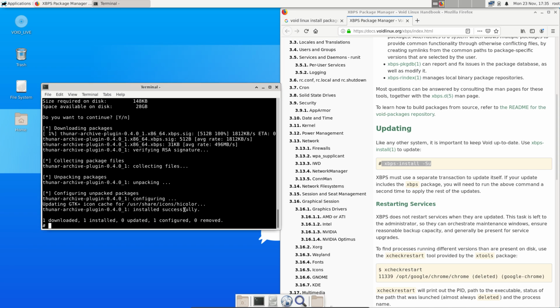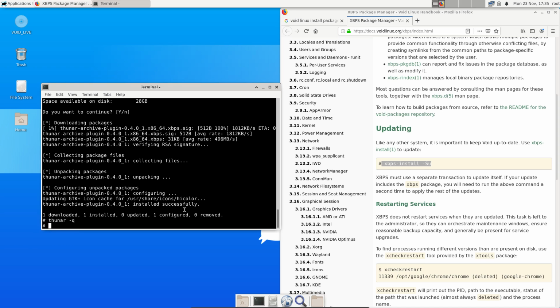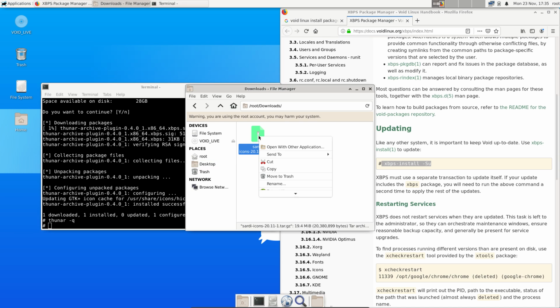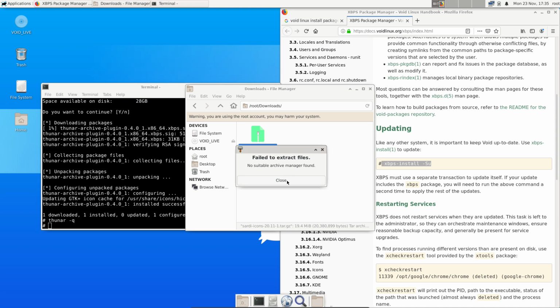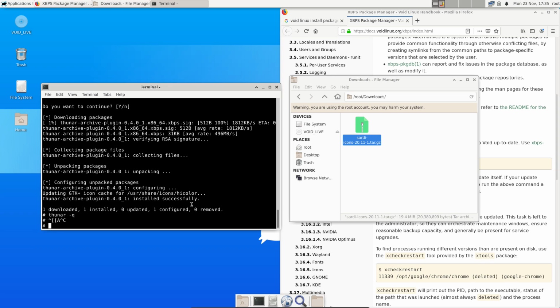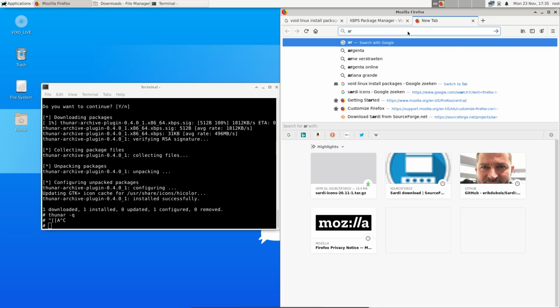Now, in order to make it work, I quit Thunar. I open it up again. I have a download. It's here. It's there. Haha. Oh, no suitable archive manager. Okay, so it needs more stuff. Oh my god. It needs things like extracting. Okay. Knowledge. Where is the knowledge? The knowledge is on Linux.